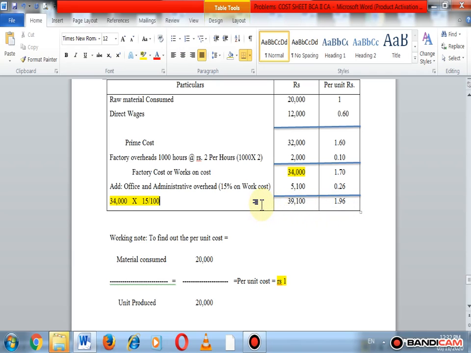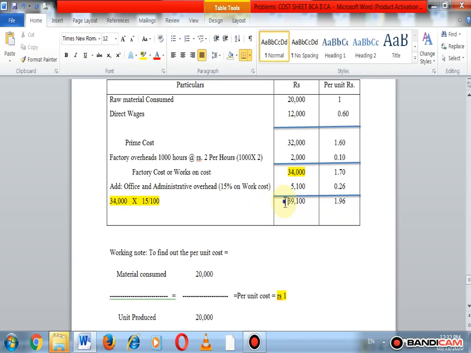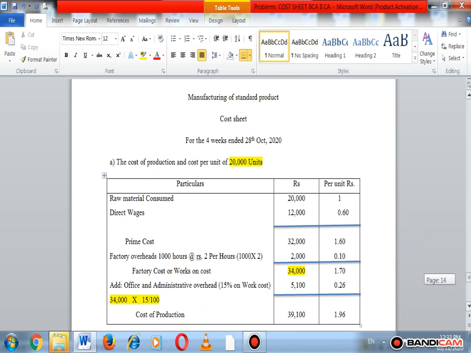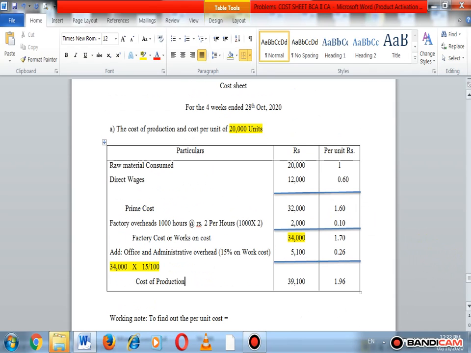Okay, so we give a name to that amount: cost of production. Okay, here we find out the amount of cost of production. So here our first answer is completed.